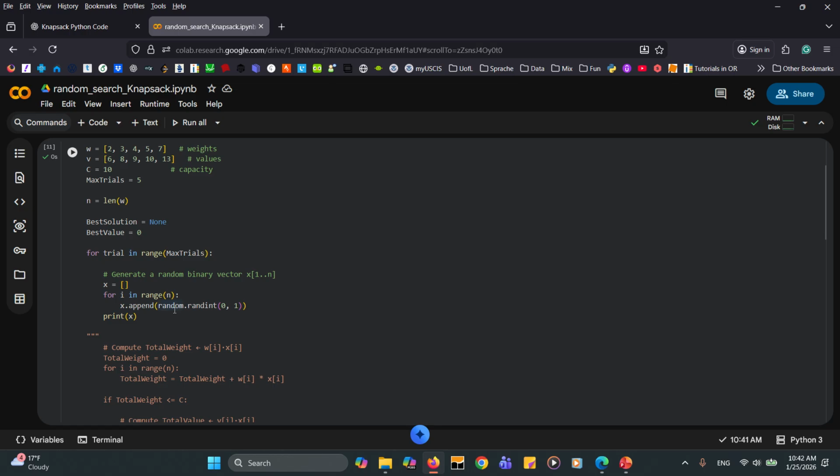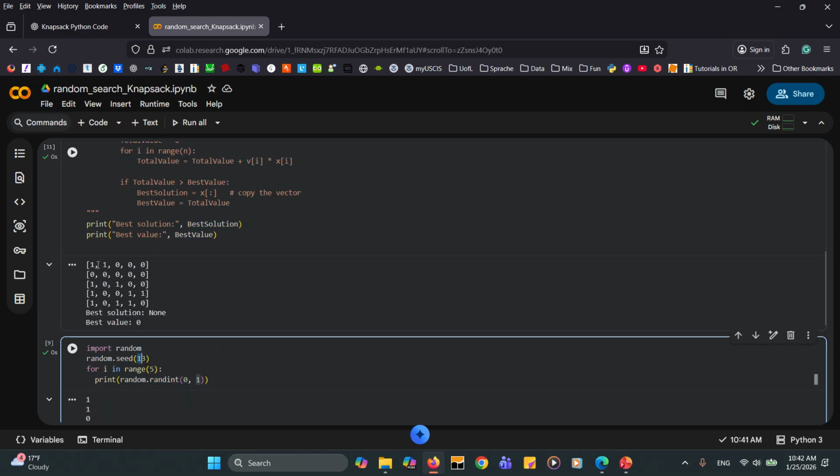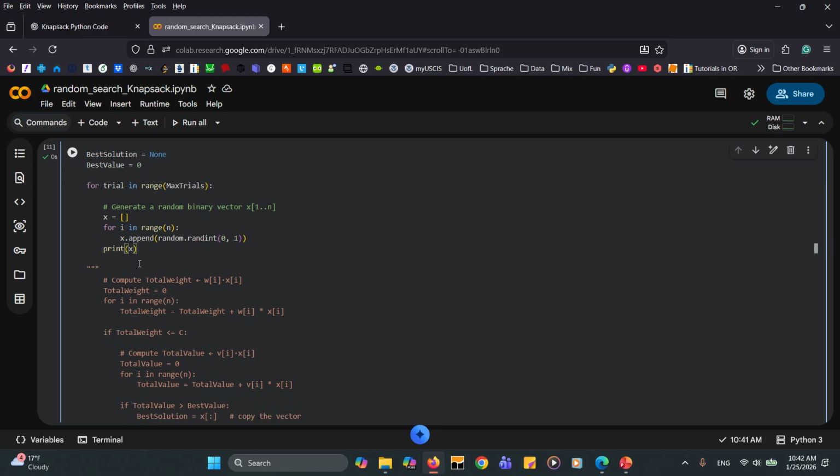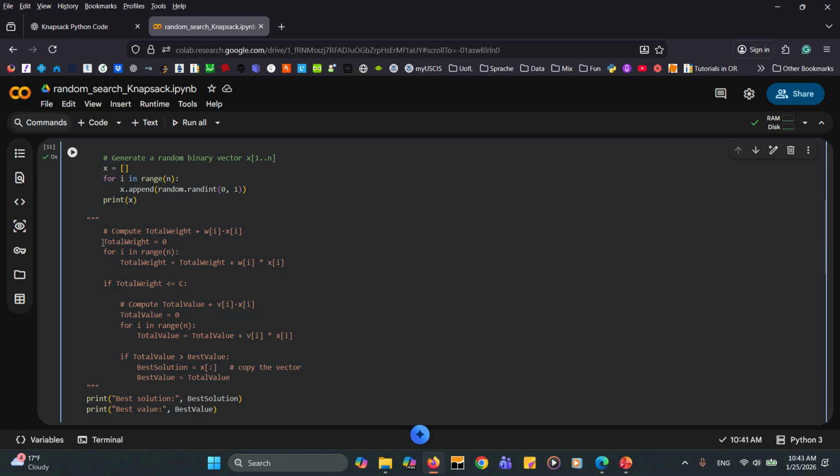So far so good. So we have 5, as we expected, different solutions. All of them, the length is equal to 5, and all of the items are either 0 or 1. So this one so far is good, so we don't need the print. I'm going to keep the print. Maybe we can do some comparison later, but now we go to the next line of code.